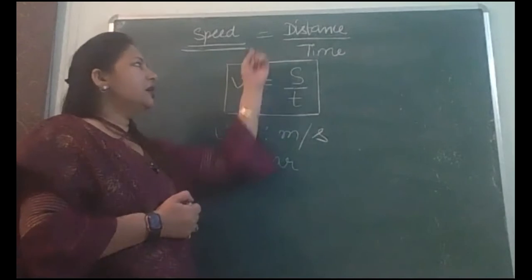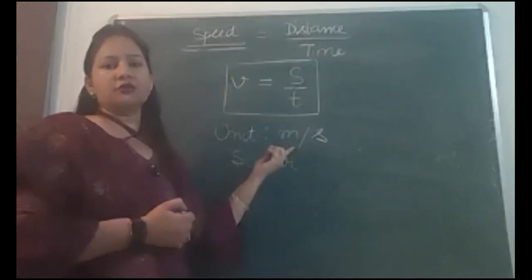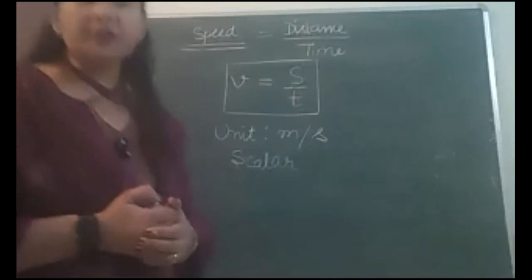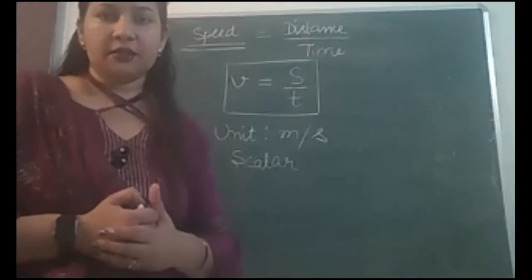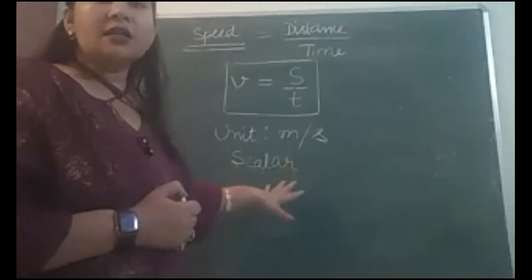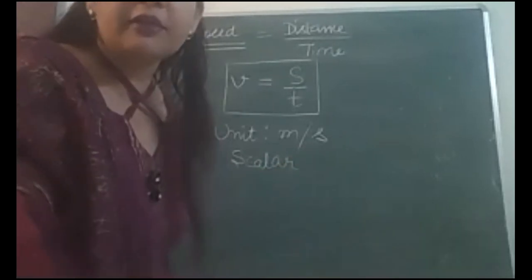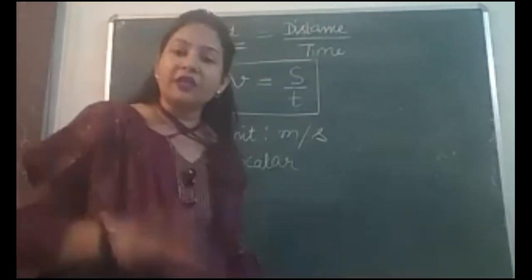Define speed, ये definition होगी, formula हो गया, and this is the unit of speed. Define speed, write its unit, and you can add, is it a scalar or a vector quantity? So the answer would be, it's a scalar. And one very important point related to speed is that it is also always positive.